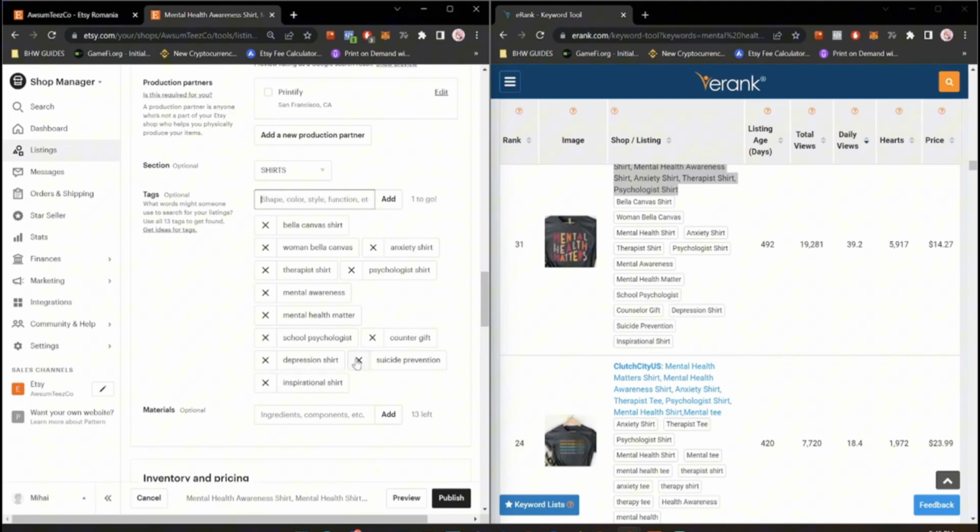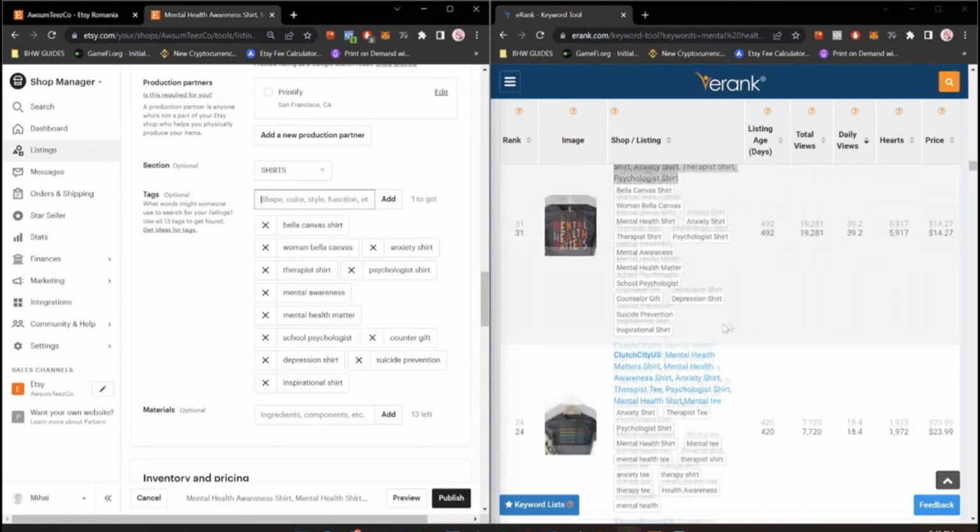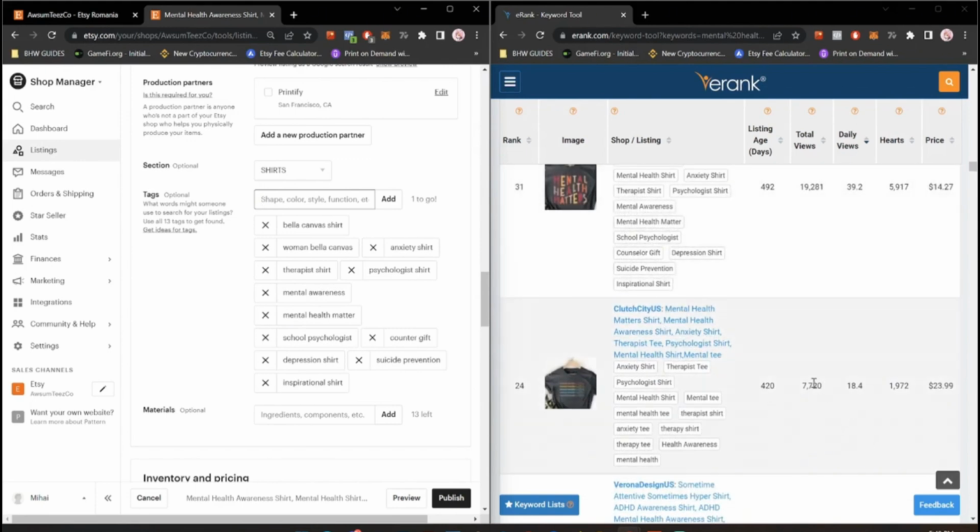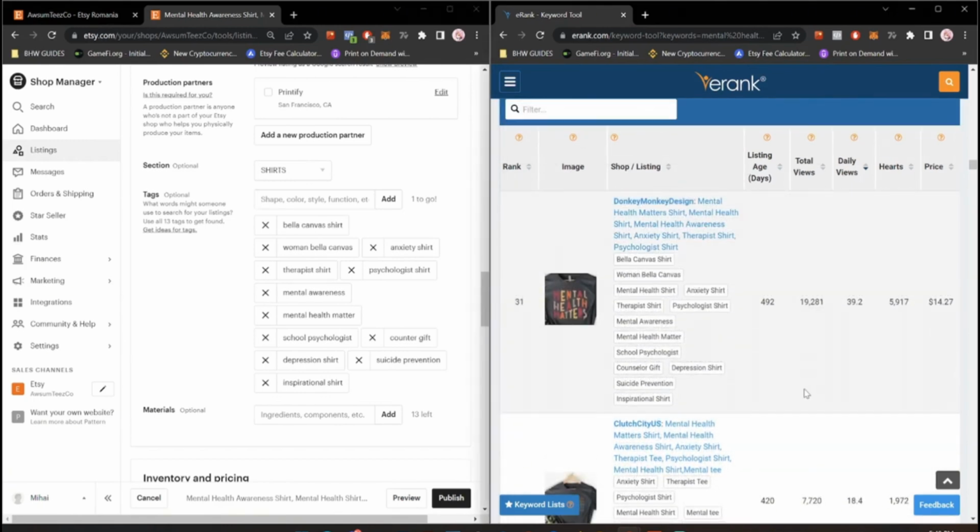I might have mistyped some of them, I'm not sure. But this is the main idea. That's how you do it. So it is very, very easy to optimize the listing this way. I've always done this and it works. I've ranked products to the first page.